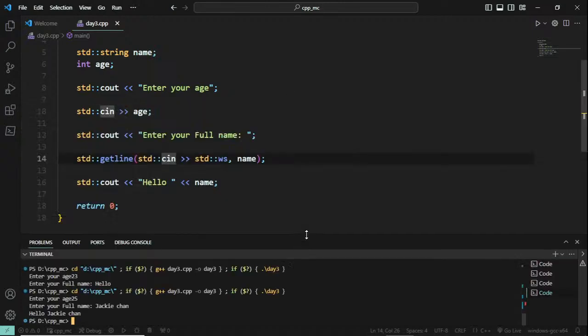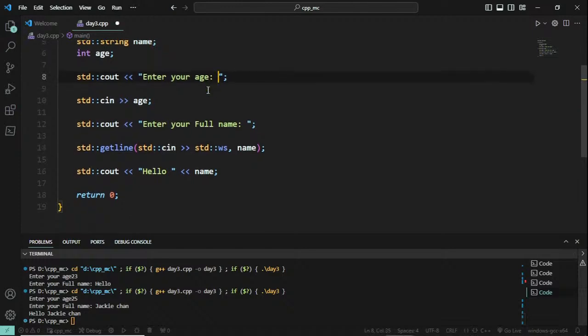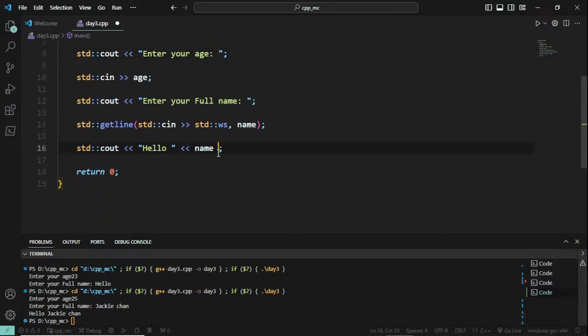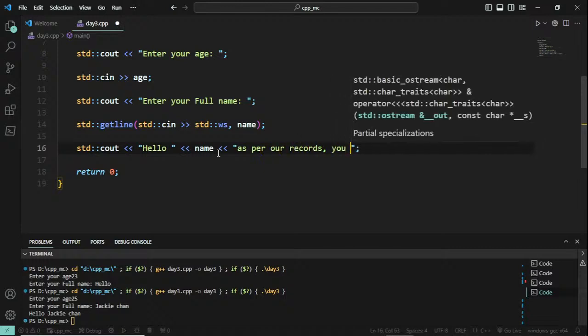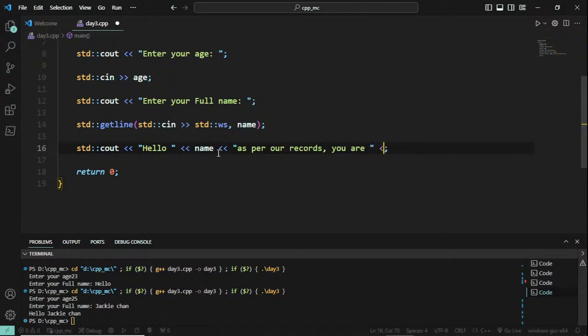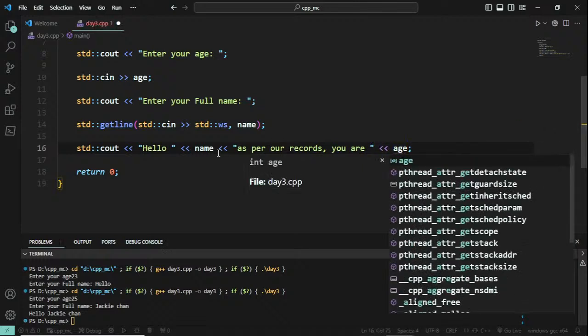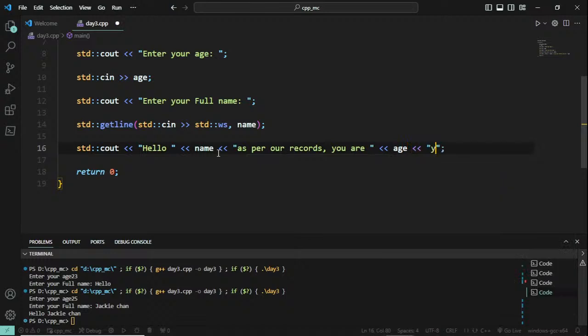Yes, we can use namespace. I'll be teaching that in a few slides after this. You can't directly jump into complex things, right? So I'll just modify this, beautify this: enter your age, hello, your name, and then as per our records, you are, and I'll display the age and then years old. So this is the information that will be displayed.